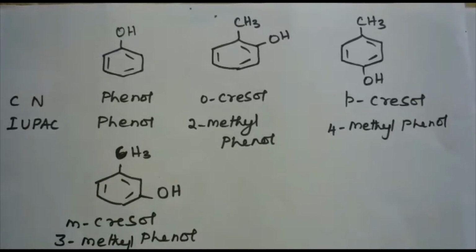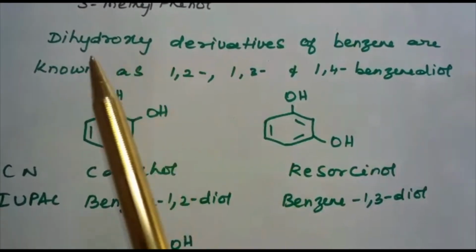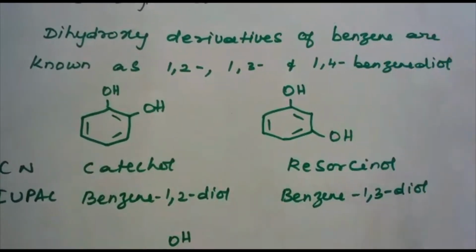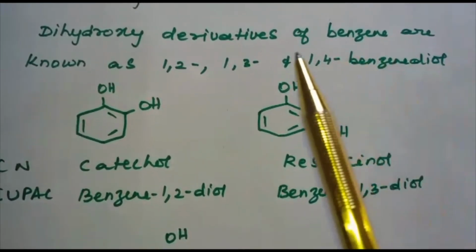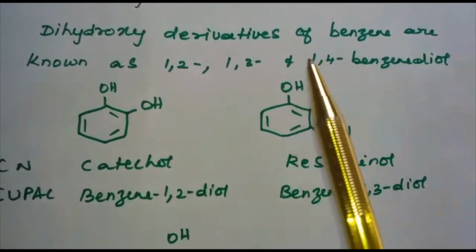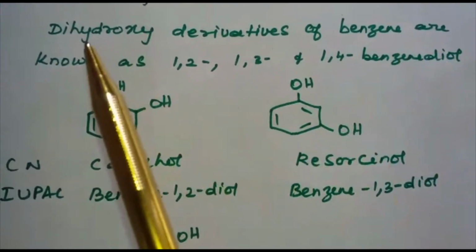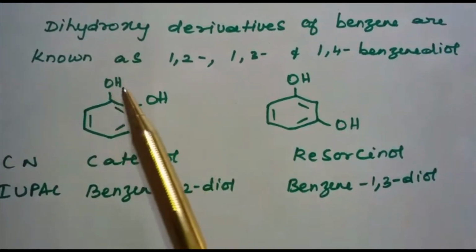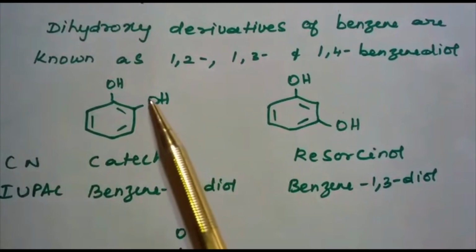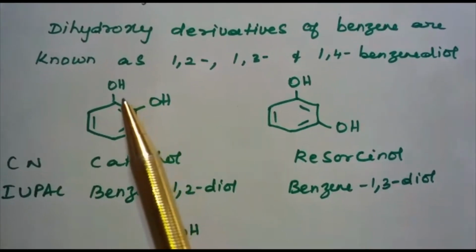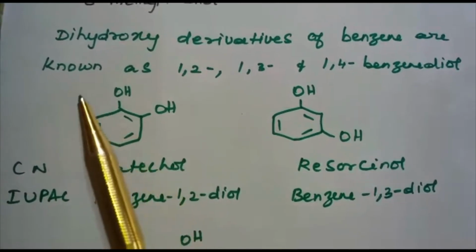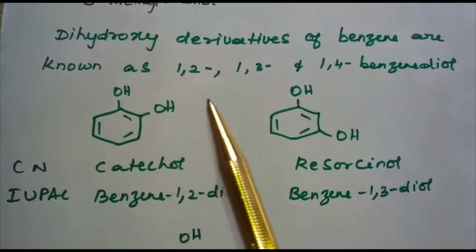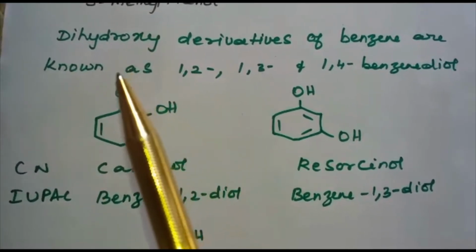The dihydroxybenzene derivatives are known as 1,2-benzenediol, 1,3-benzenediol and 1,4-benzenediol. How? If you see this compound, you have two OH groups in ortho position. The common name of this compound is catechol and the IUPAC name is benzene-1,2-diol, since the two OH groups are in ortho position.